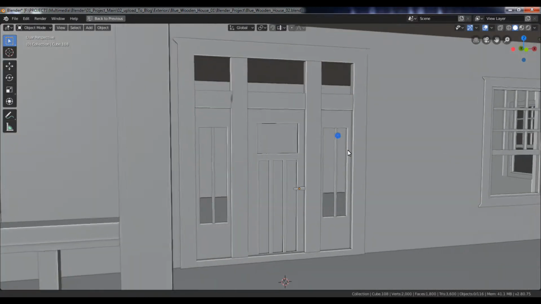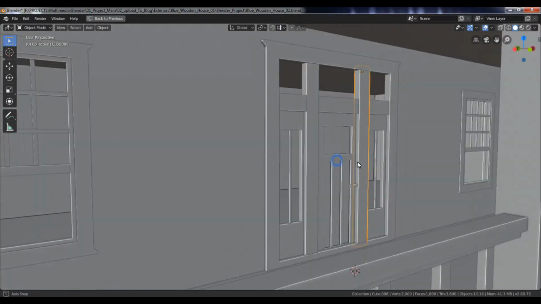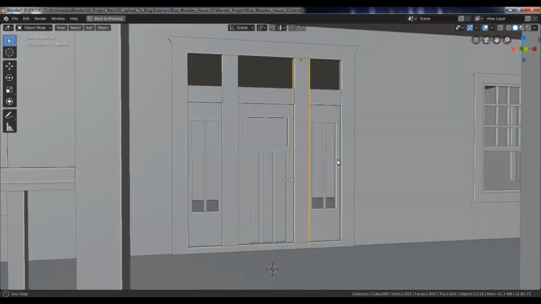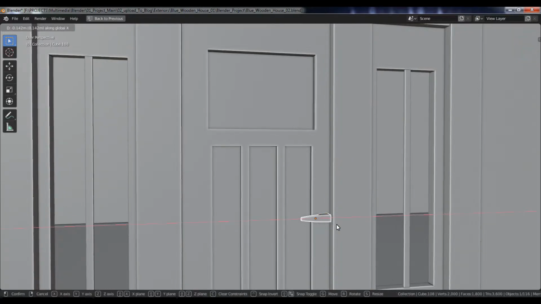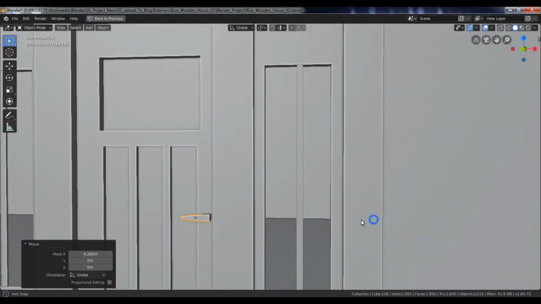Switch back to the normal view. Select this object, and position it properly.